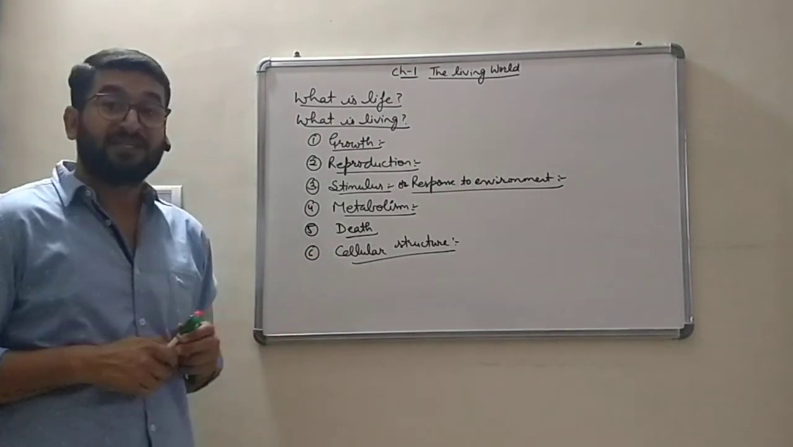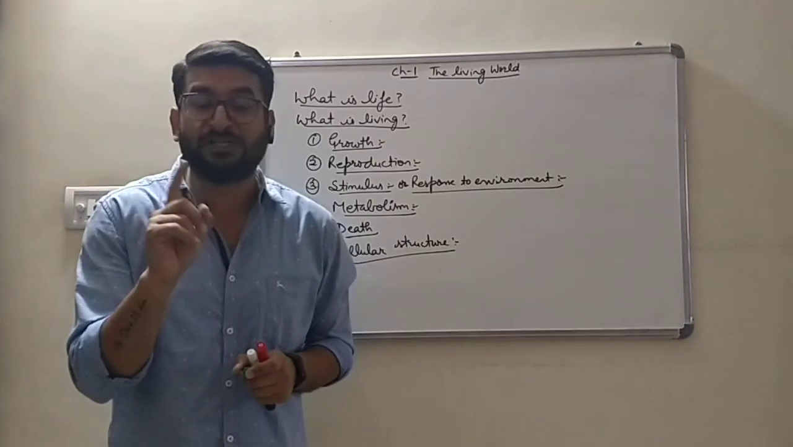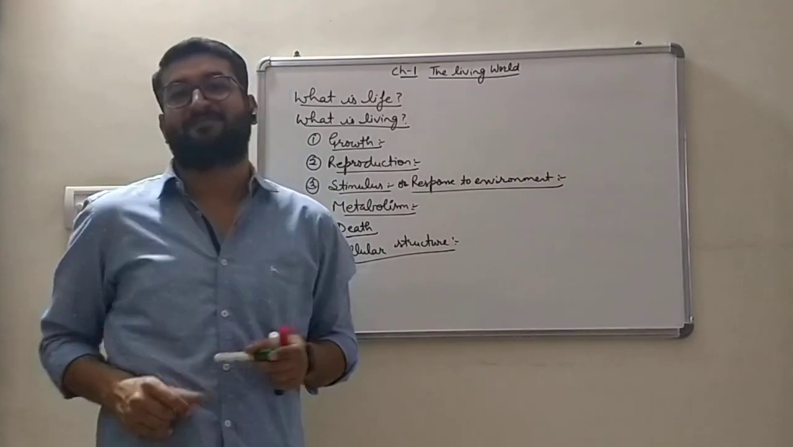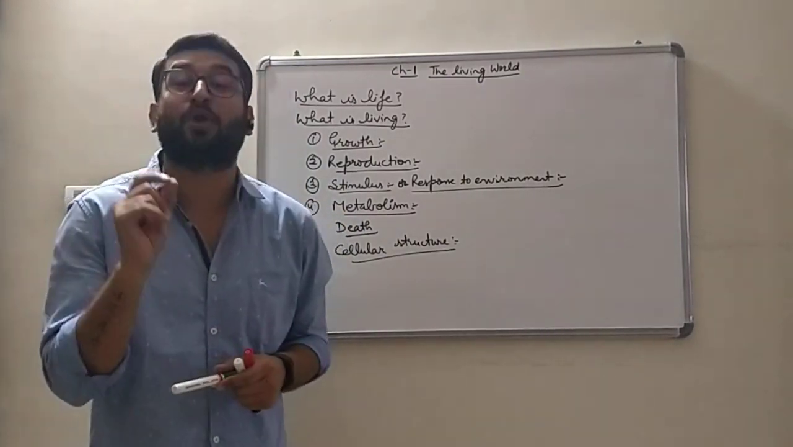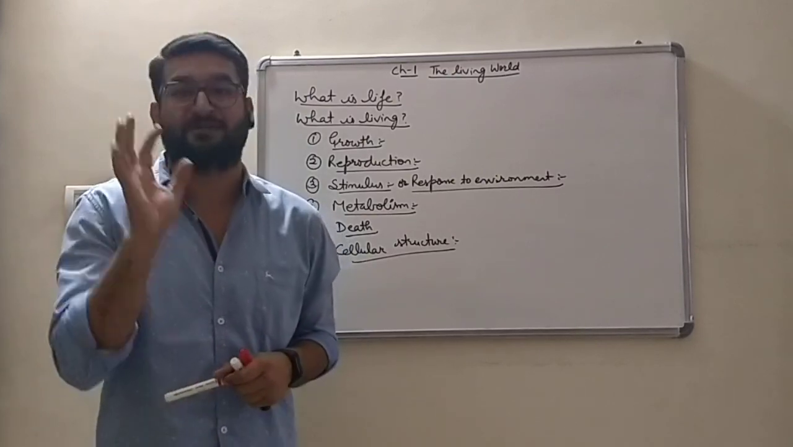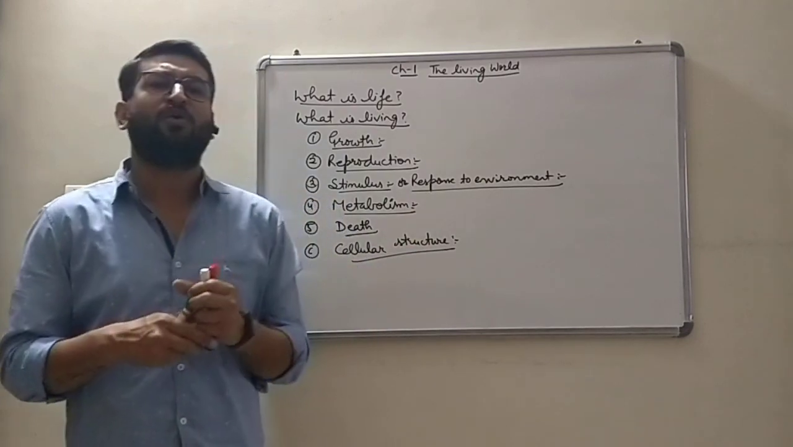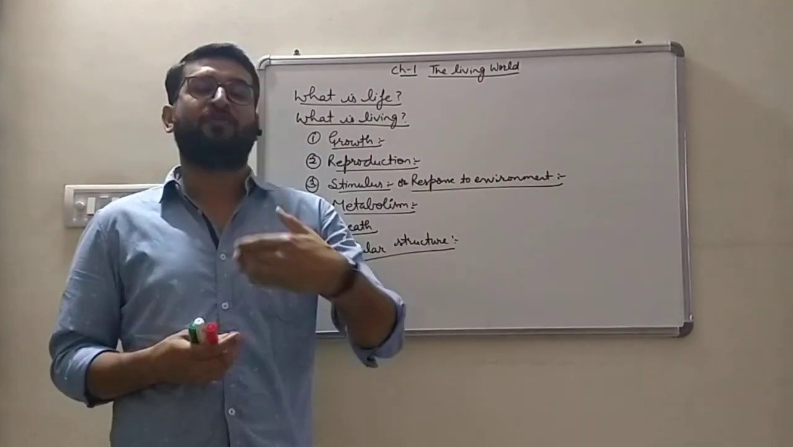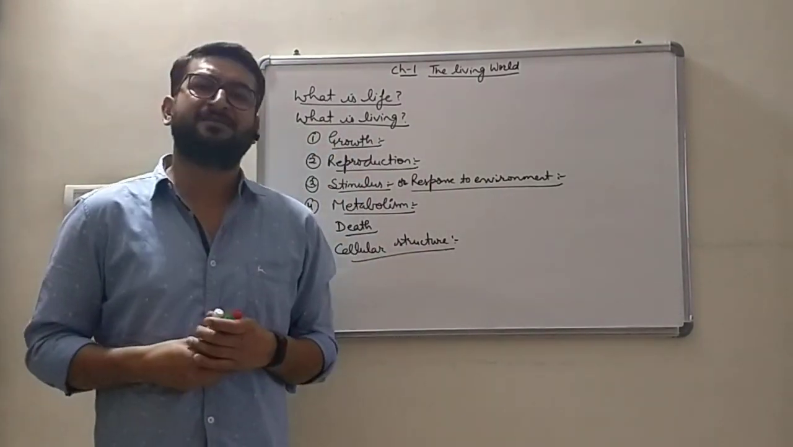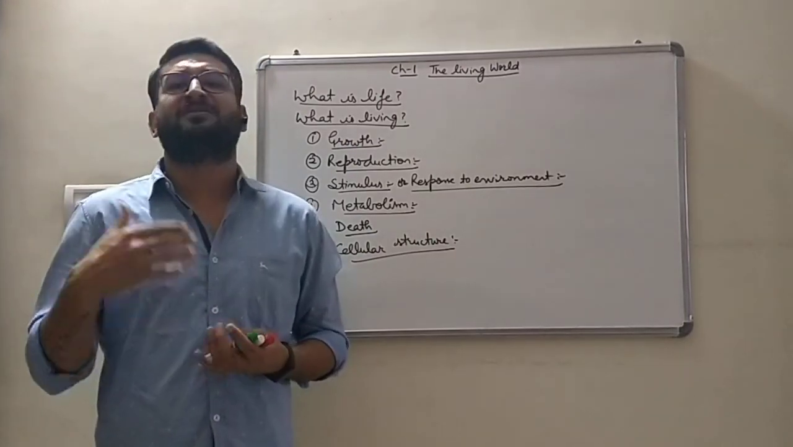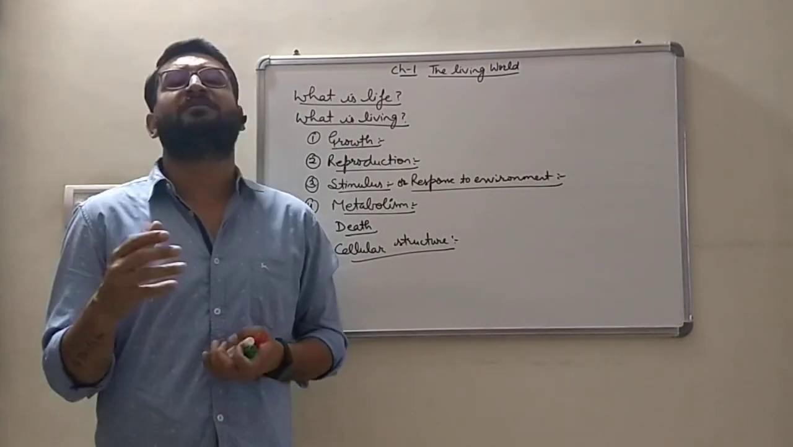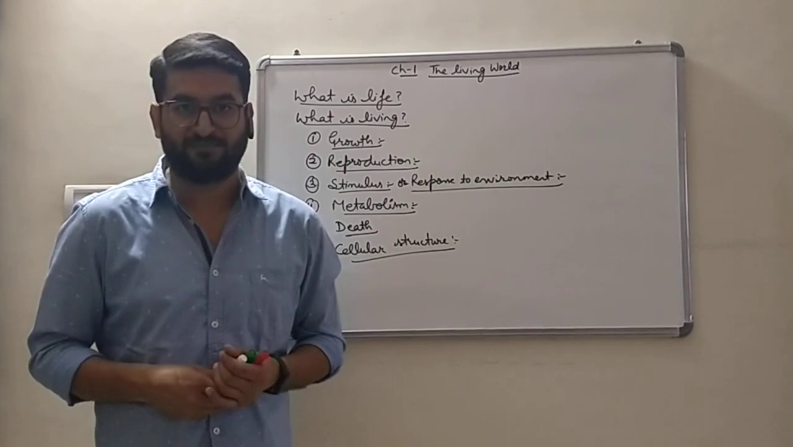Why? Because all living organisms do not possess the same type of cells. So that is why it is not a defining property. It is a defining feature between living and non-living things. Now we will move on to our next topic, the identification, classification and nomenclature of living organisms.